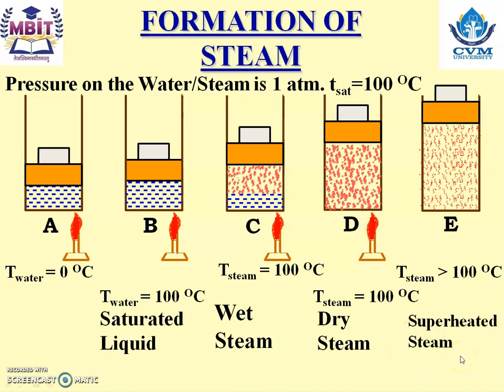So, friends, let us see point B, point C, and point D. All have the same temperature, 100 degrees Celsius, at 1 atmospheric pressure, which is the saturation temperature, and it can have 3 different states. At point B, only liquid. At point C, a mixture of steam and water. And at point D, only steam. So the formation of steam actually happens between point B and point D. Point E is the superheating of steam, and point A is only liquid, or heating of water.